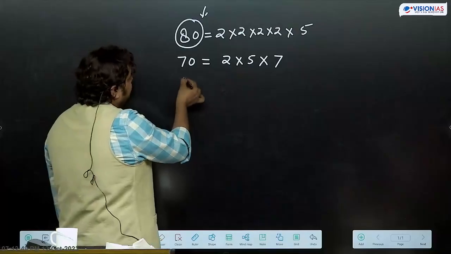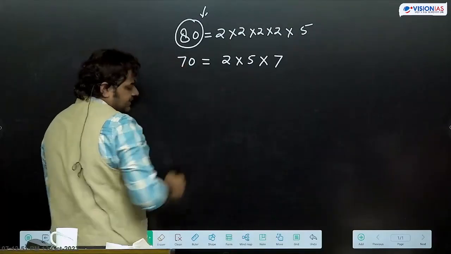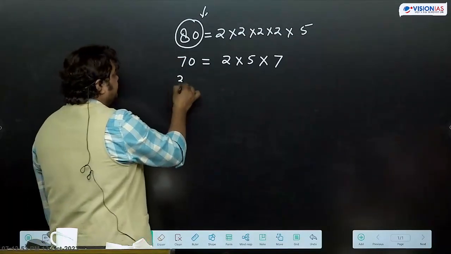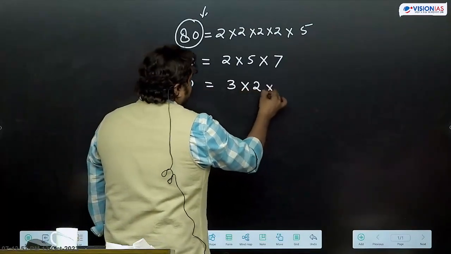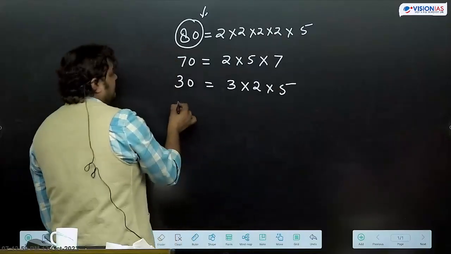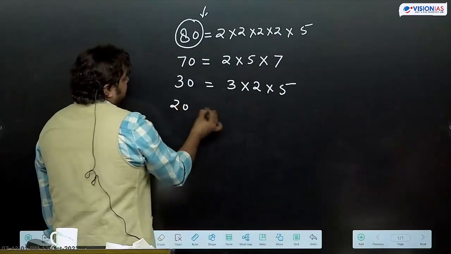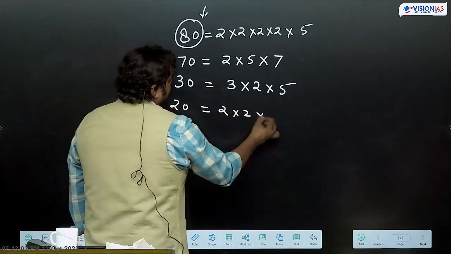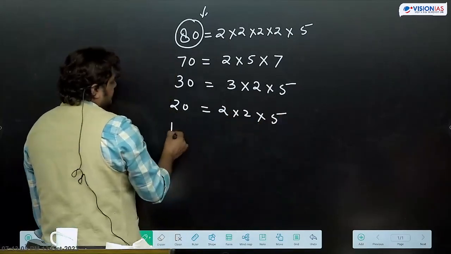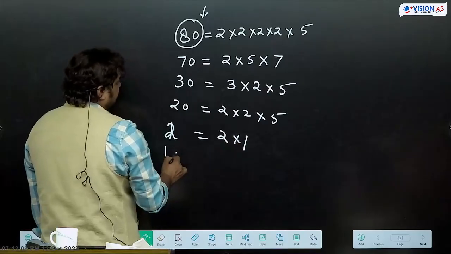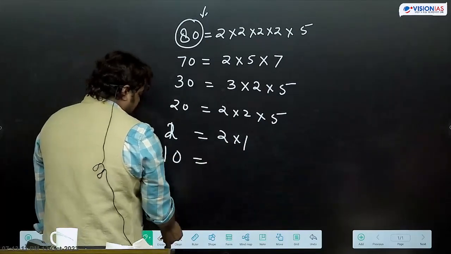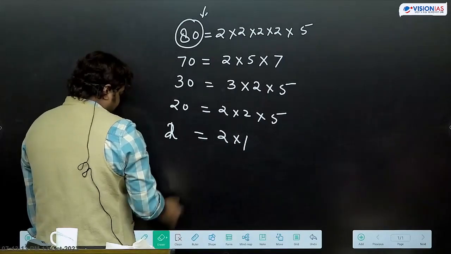Then we have, इसके बाद क्या है 80, 70, then 30. 3 into 2 into 5. Then we have 20 into 5. Then we have 2. 10 भी है, अच्छा कोई बात नहीं. Then we have 1.